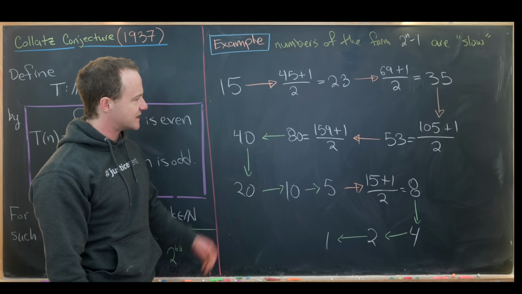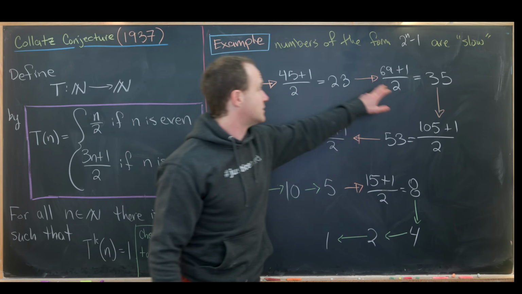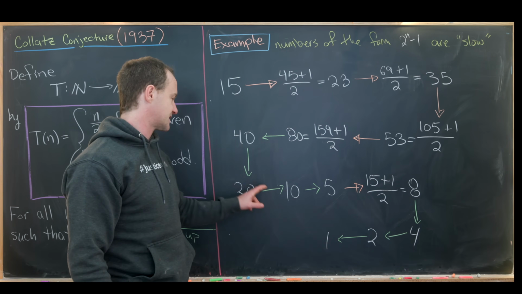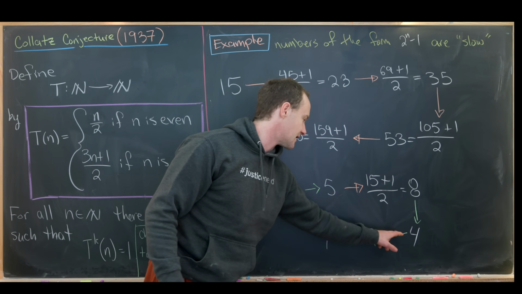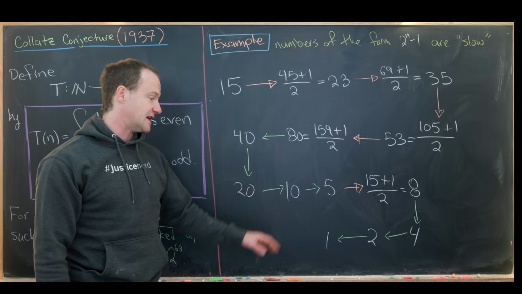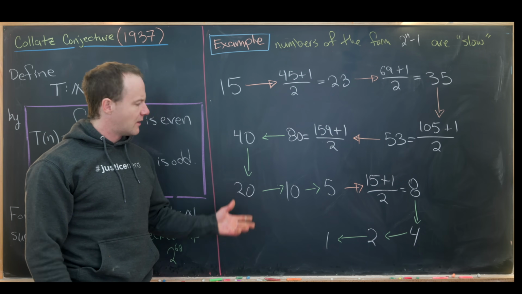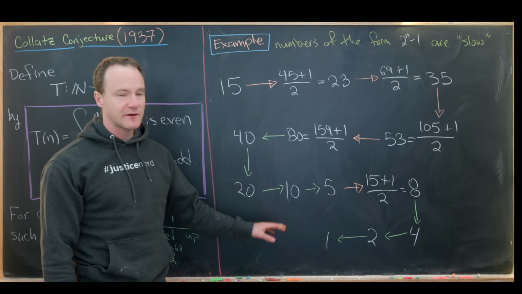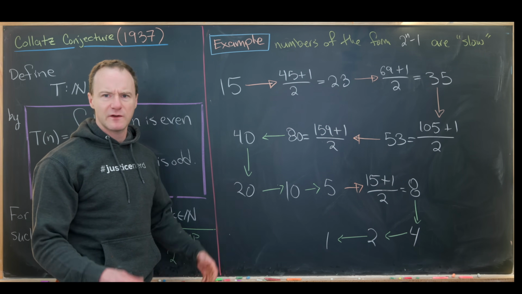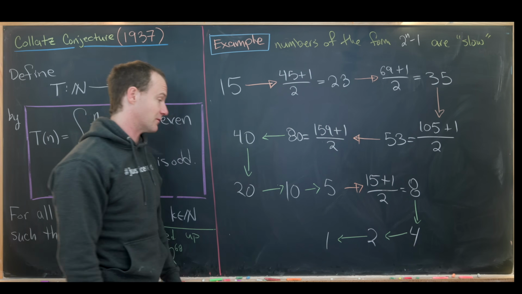Let's also notice that it took a bunch of steps. Let's count them up. 1, 2, 3, 4, 5, 6, 7, 8, 9, 10, 11, 12 total steps to go from the number 15 to the number 1, which I think is pretty interesting. Maybe another thing to point out is, what if we kept going? What if we gave this to a computer and we didn't tell it to stop at the number 1?